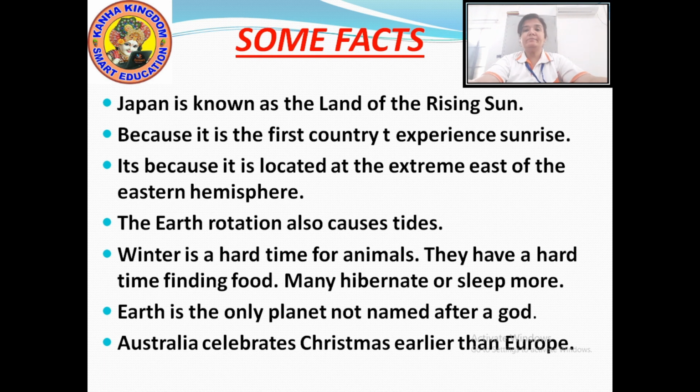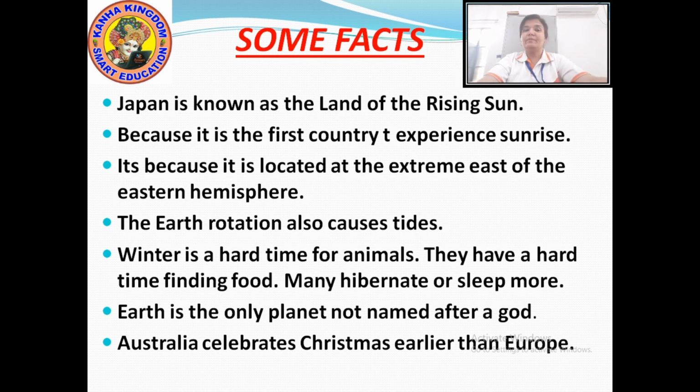It is because it is the first country to experience the sunrise. So that's why it is known as the land of rising sun.